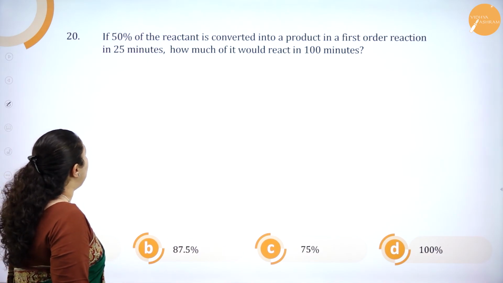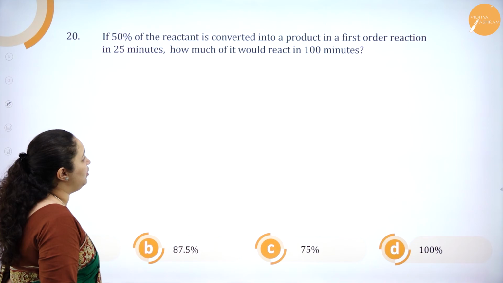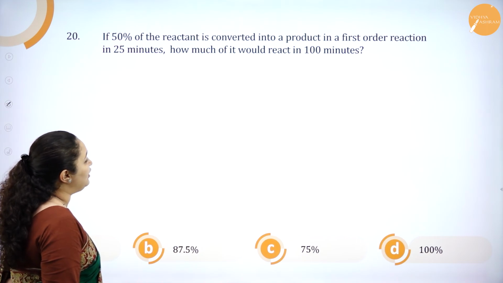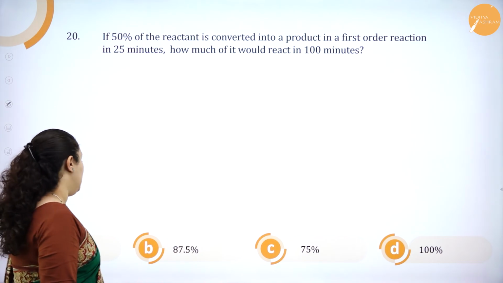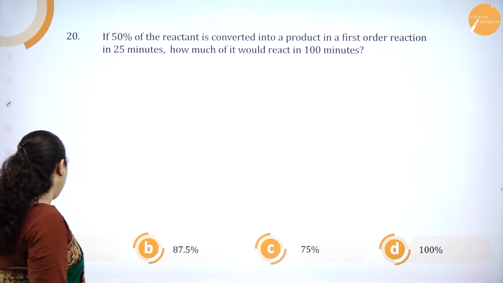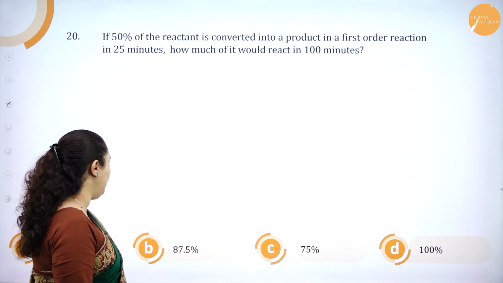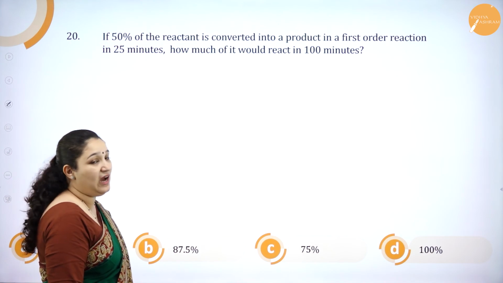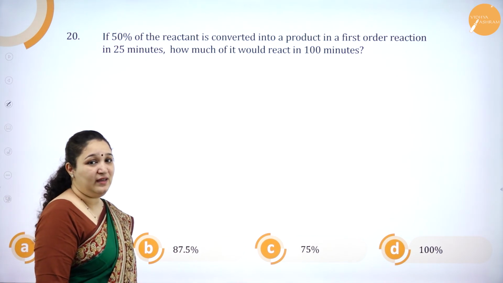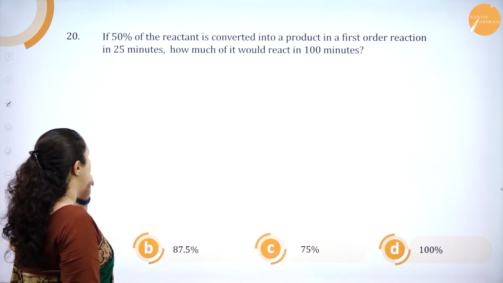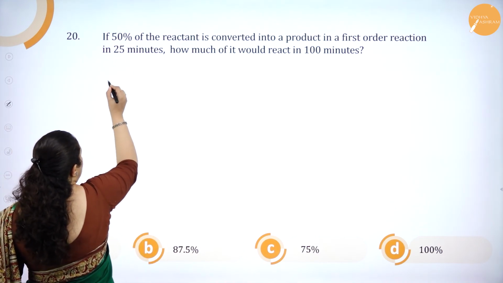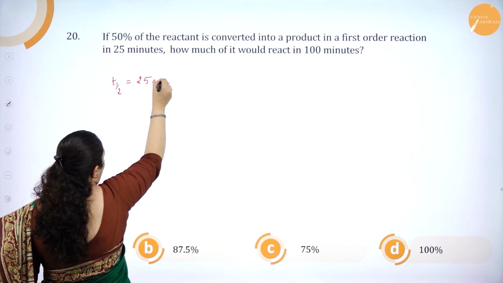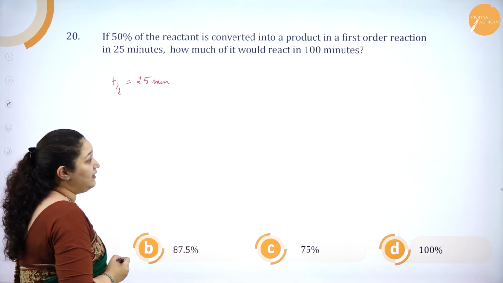Next one, if 50% of the reactant is converted into a product in a first order reaction in 25 minutes, how much of it would react in 100 minutes? So options are option A 93.75, option B 87.5%, option C 75%, option D 100%. So they are asking in percentage. Okay, so what is given in the question now? 50% of the reaction is complete in 25 minutes means T half is 25 minutes.